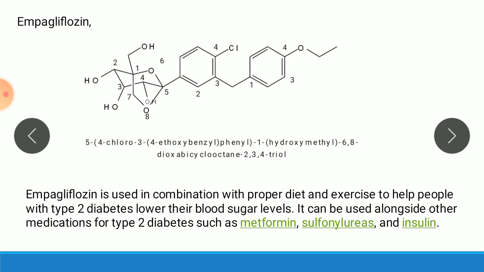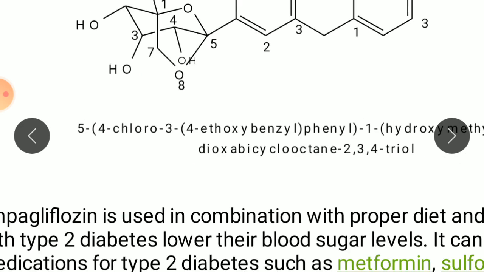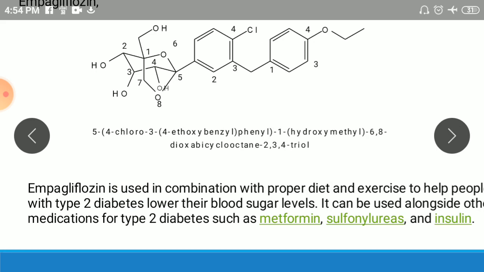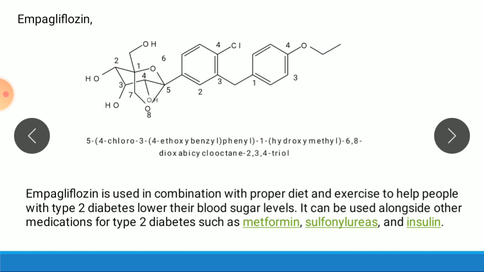Phenyl means this phenyl ring. 1-hydroxymethyl. So here there is a 1-hydroxymethyl. 6,8-dioxa. So here there is a 6 and 8. There is an oxygen at the 6 and 8 positions. Dioxabicyclo octane, a total of 8 carbons. Octane with 2,3,4-triol. On the 2nd, 3rd and 4th positions there is a hydroxyl group, that is triol.